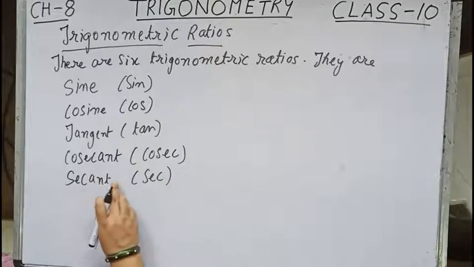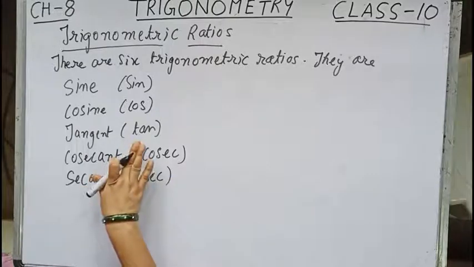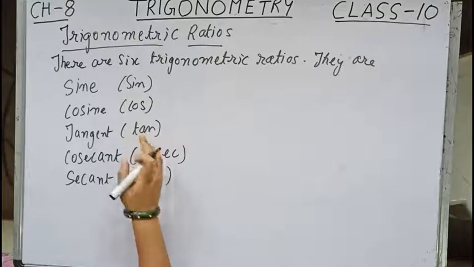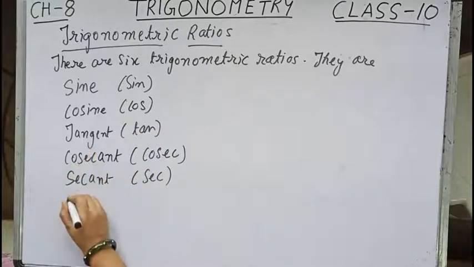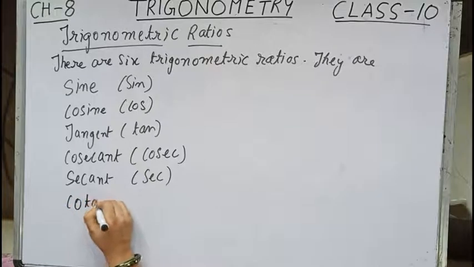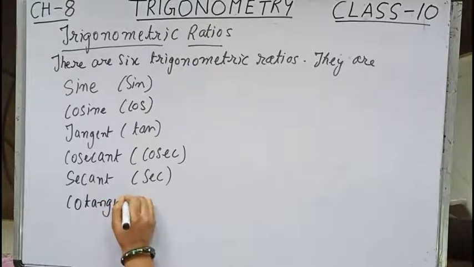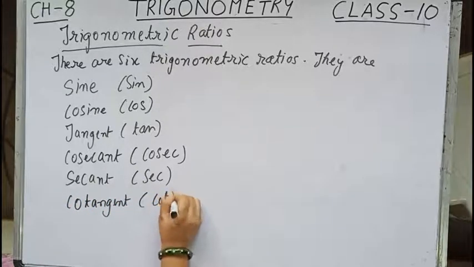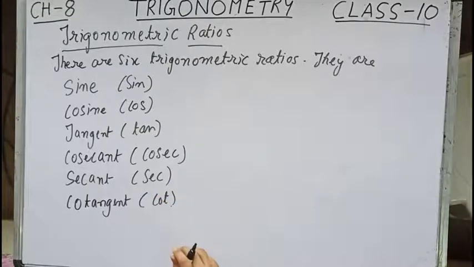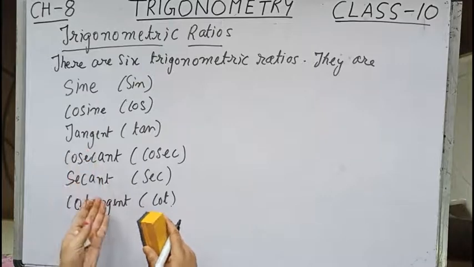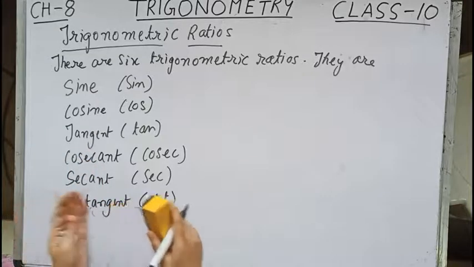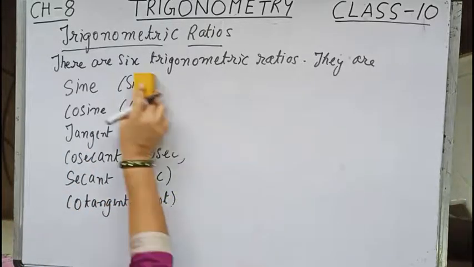And the reciprocal of tan is cotangent, in short form cot. Now let us go to the relation of all these 6 trigonometric ratios with respect to the acute angle and the sides.